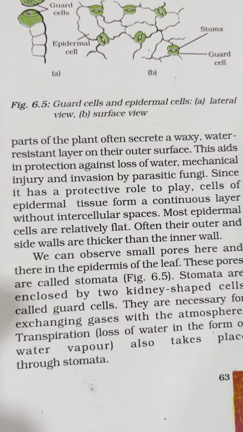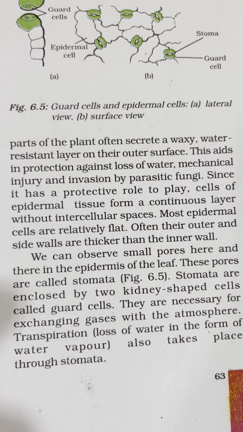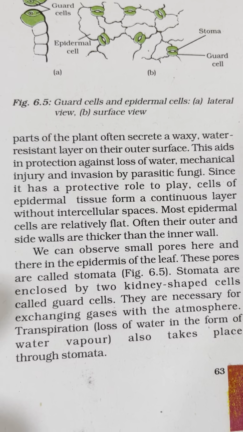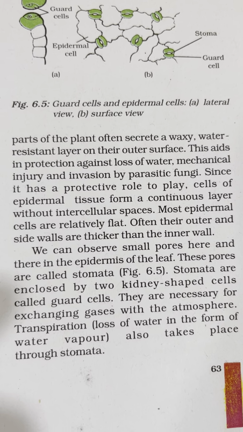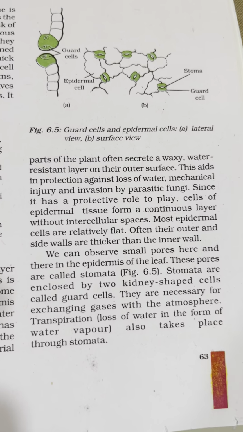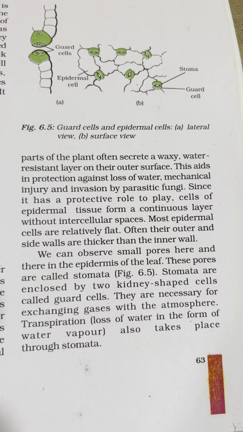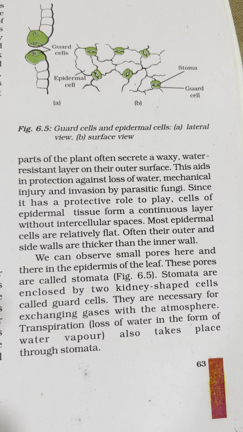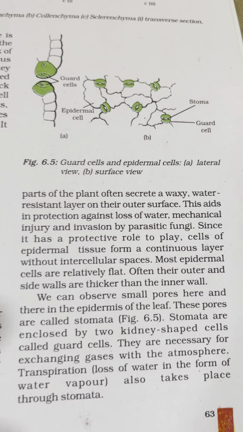Since it has a protective role to play, cells of the epidermal tissues form a continuous layer without intercellular spaces. Most epidermal cells are relatively flat. Often their outer and side walls are thicker than the inner wall. Now we can observe small pores here and there in the epidermis of the leaf. These pores are called stomata. Figure 6.5 we can see.